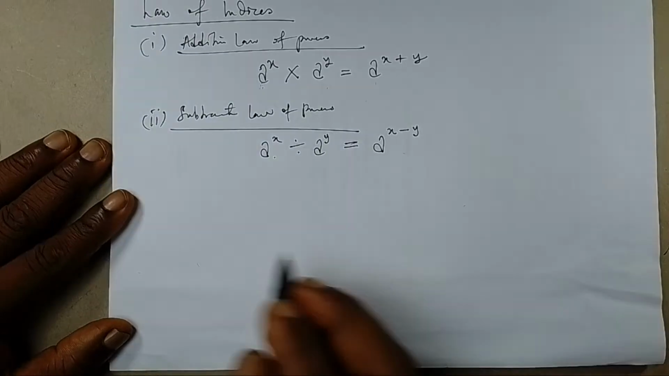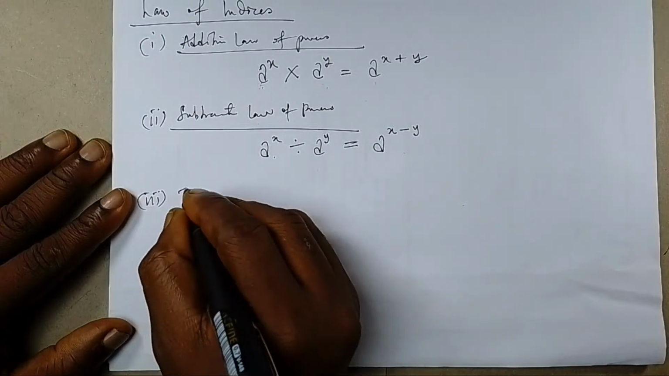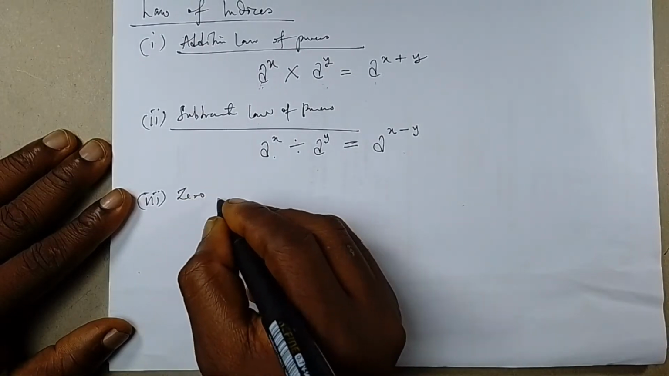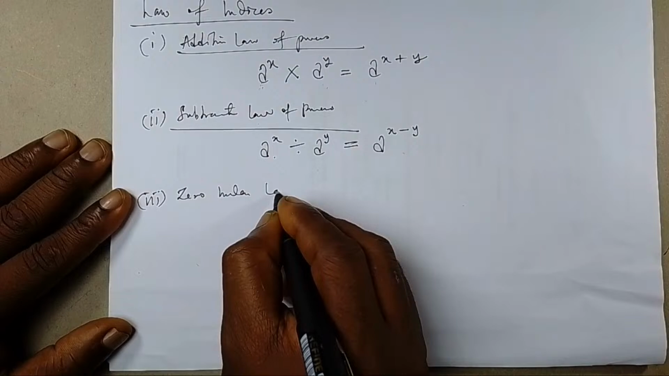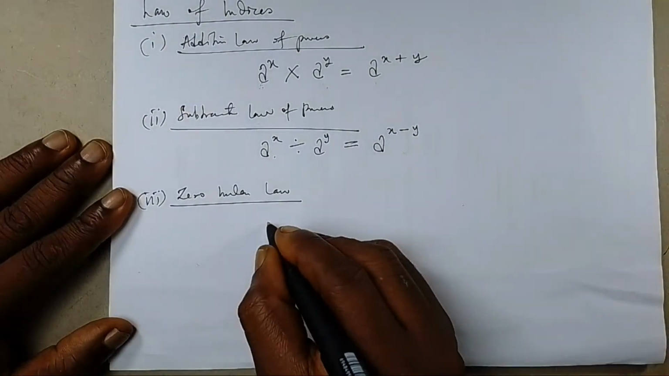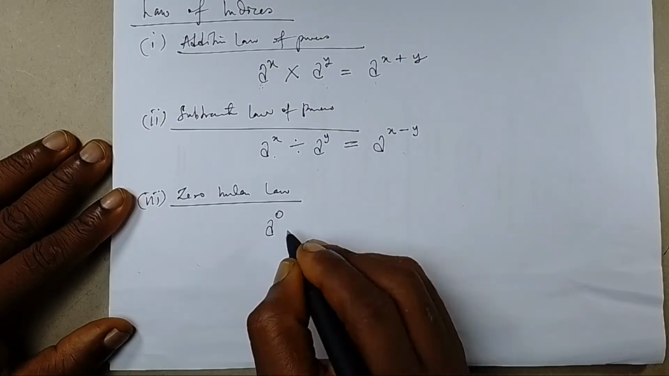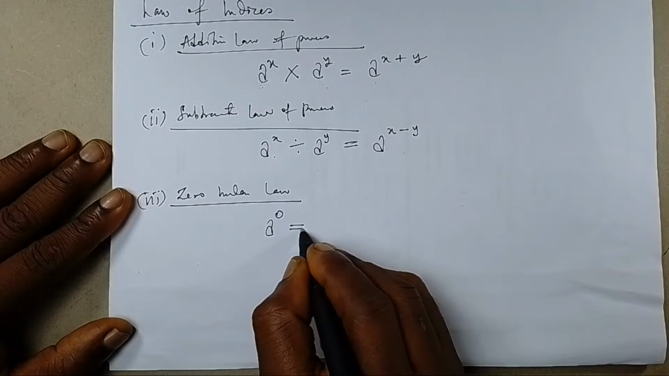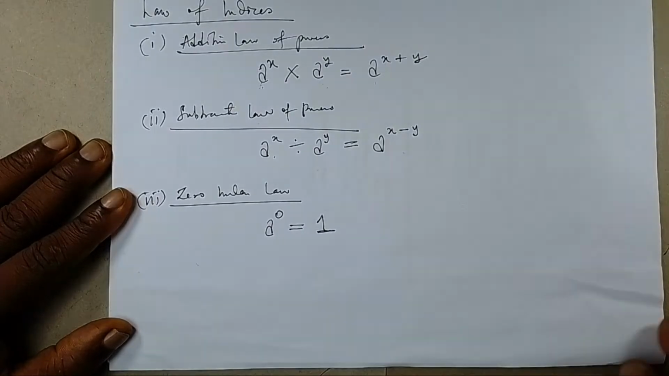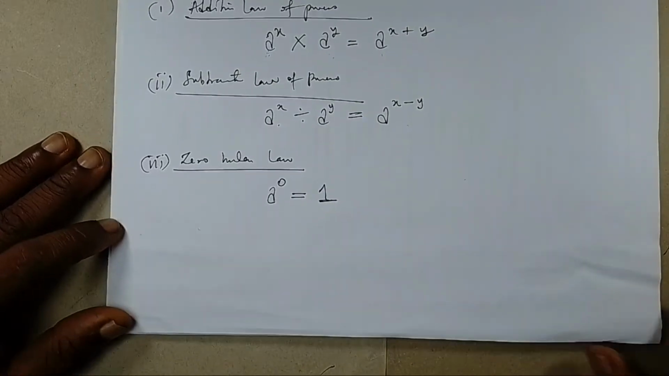Okay, so let's look at number 3. This law, I would call it the law of zero index, the zero index law. This law says that when a base is raised to a zero power, the result will give you 1. Okay? The result of a raised to power 0 is 1.